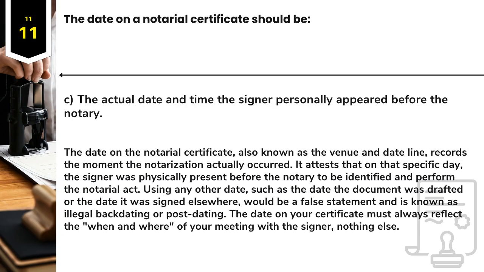Answer: C. The actual date and time the signer personally appeared before the notary. The date on the notarial certificate, also known as the venue and date line, records the moment the notarization actually occurred. It attests that on that specific day, the signer was physically present before the notary to be identified and perform the notarial act. Using any other date, such as the date the document was drafted or the date it was signed elsewhere, would be a false statement and is known as illegal backdating or post-dating. The date on your certificate must always reflect the when and where of your meeting with the signer, nothing else.